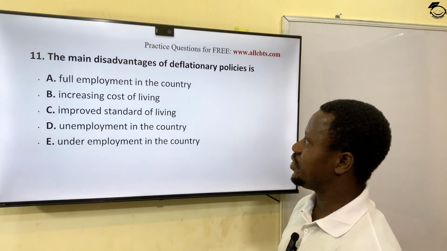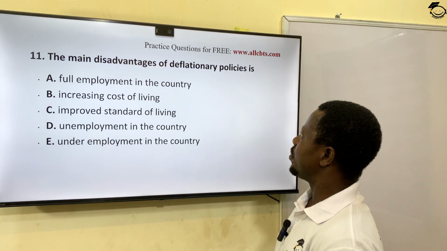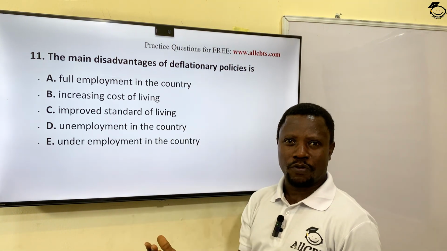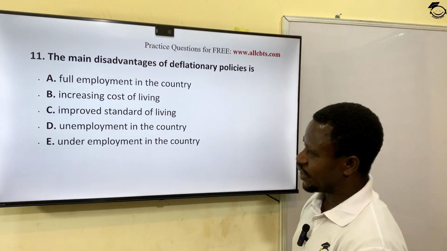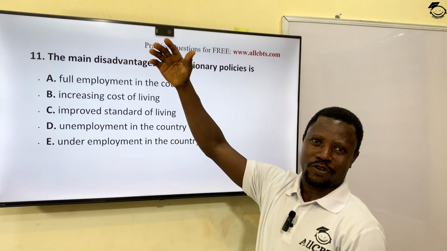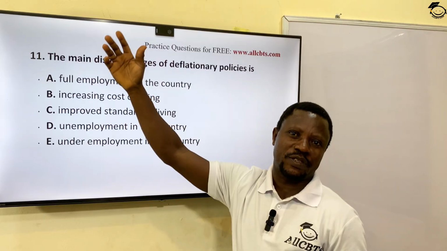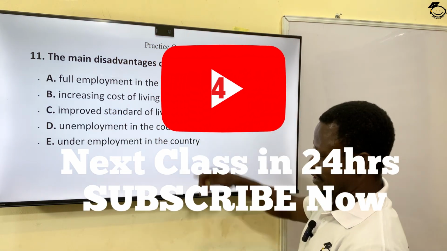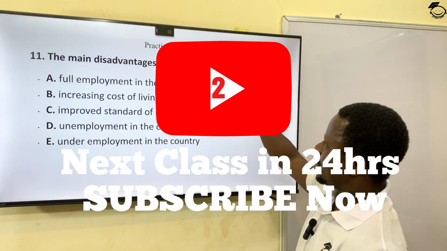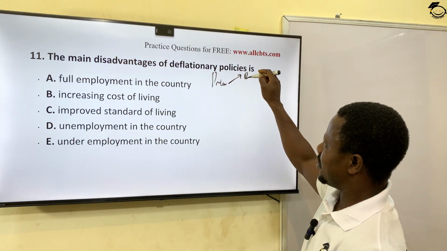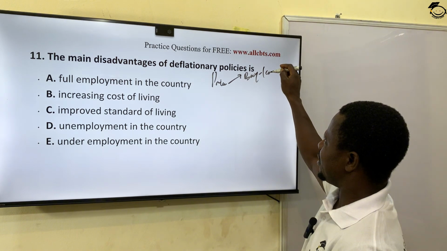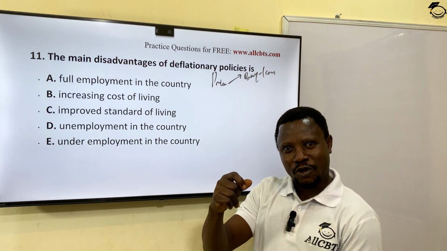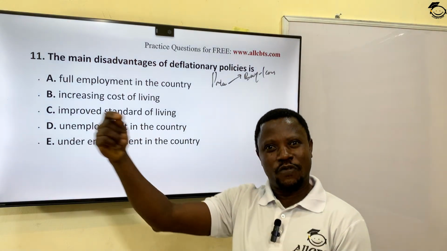The main disadvantage of deflationary policy is, when there's deflation, you remember deflation is the opposite of inflation. Inflation is a general rise in prices of all goods and services over a period of time, while deflation is a general fall. When prices are falling in an economy, the consumers will be cautious of what they buy. They start buying small, because they're anticipating the price will keep falling.